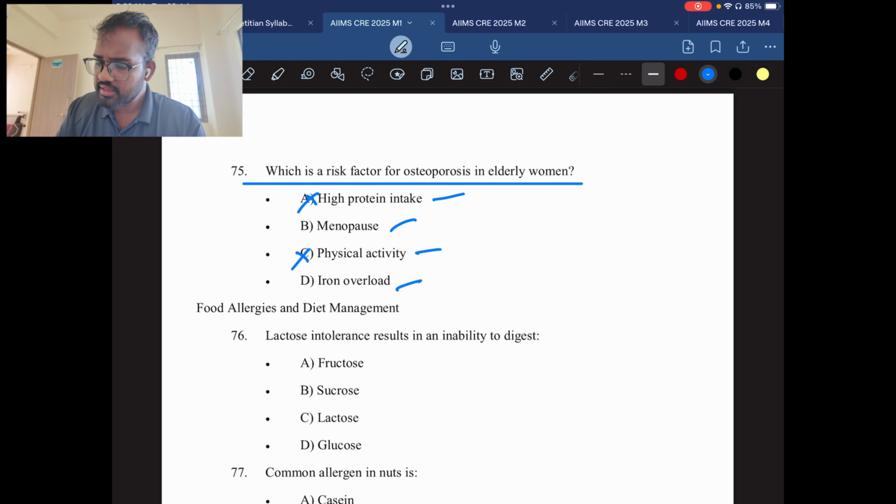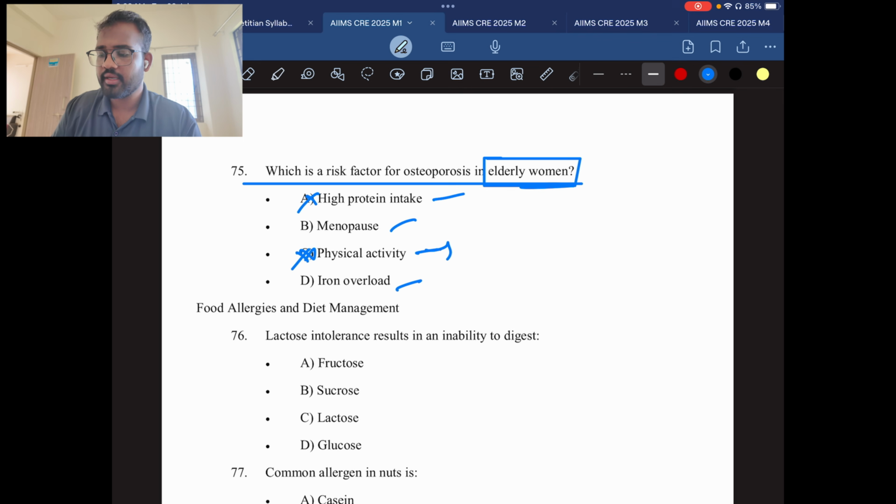Physical activity, in some cases, when you put a physical strain on the body, it will put pressure on the muscle and bone also. Due to that, your bone will reabsorb the calcium from the bloodstream and improve it. But it's not directly related to the elderly woman. So always remember the question. They have mentioned elderly women, not young women. This is how they will ask a tricky question. And iron overload is not the answer. So menopause is the answer.